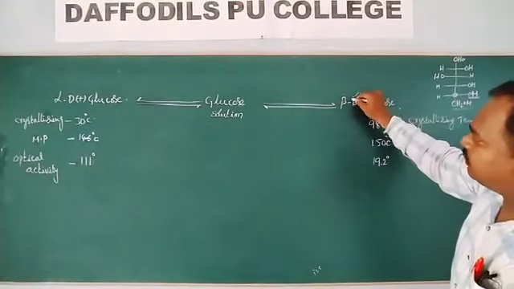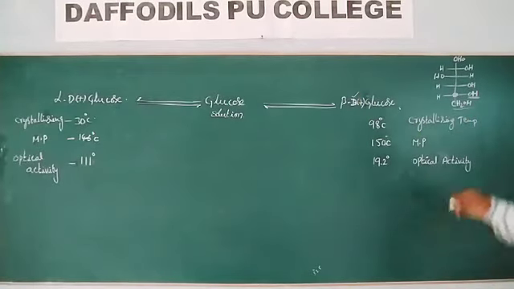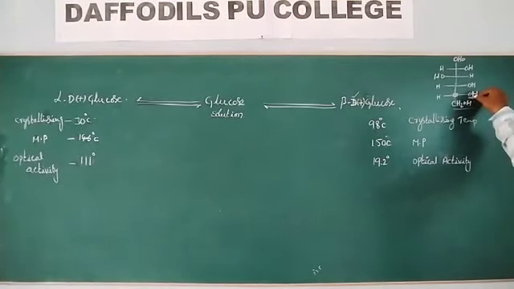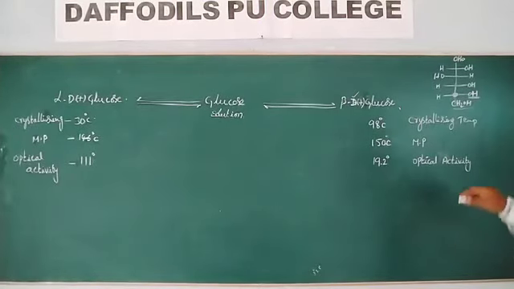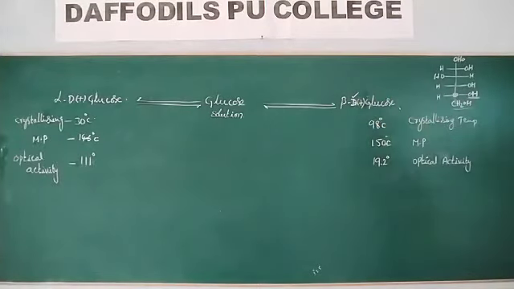So this one becomes capital D, dextrorotatory. To represent that one, capital D is used.